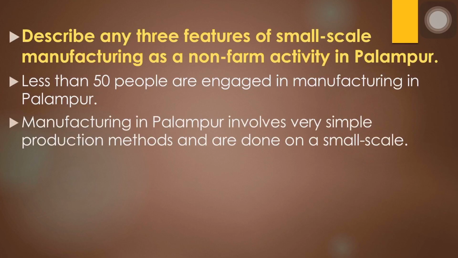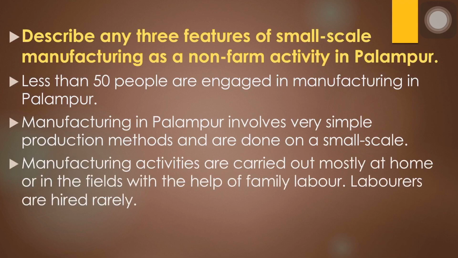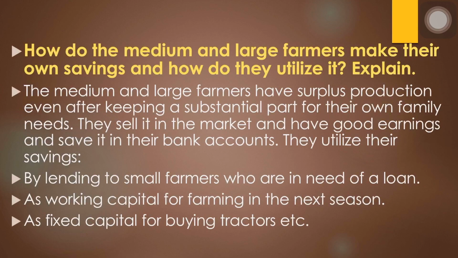Then manufacturing in Palampur involves very small and simple production methods and is done on a very small scale. Manufacturing activities are carried out mostly at home or in the fields with the help of family laborers, or sometimes laborers are hired also.